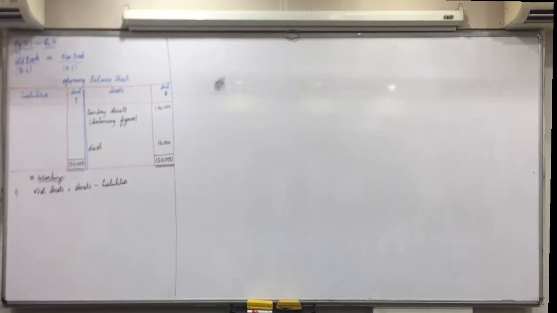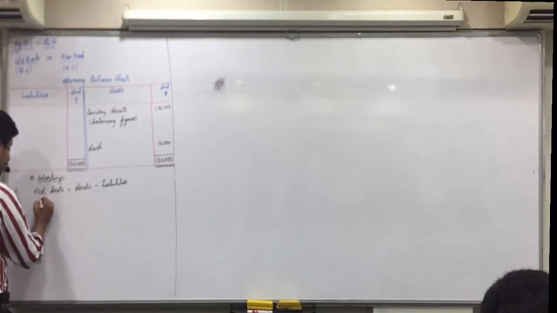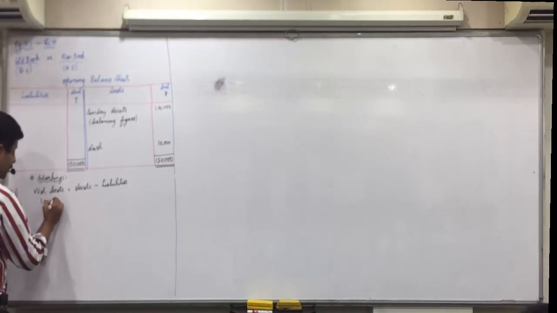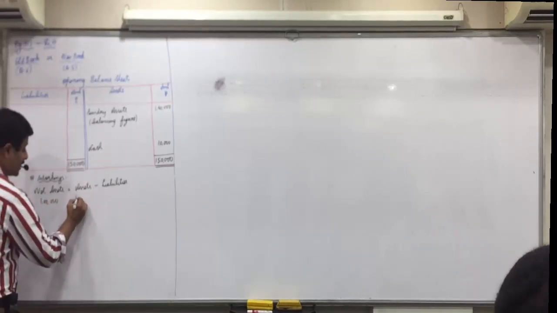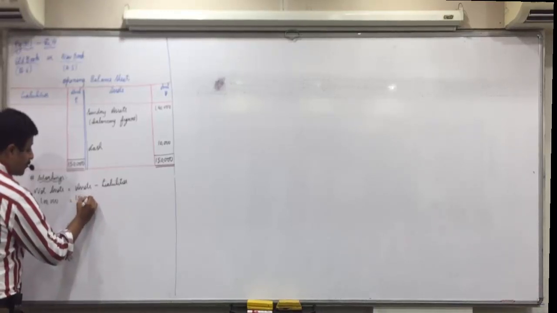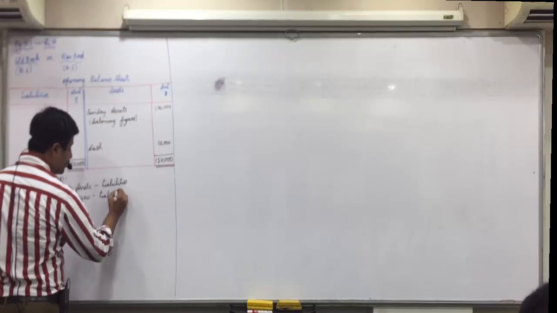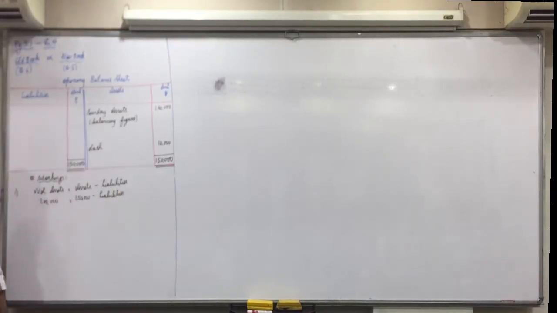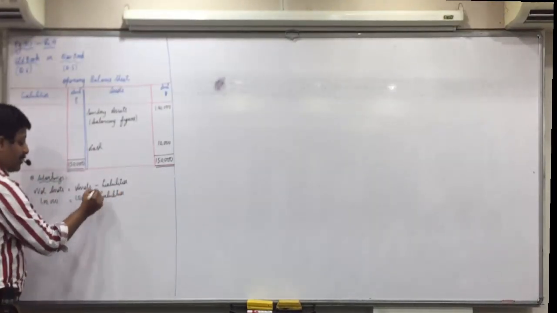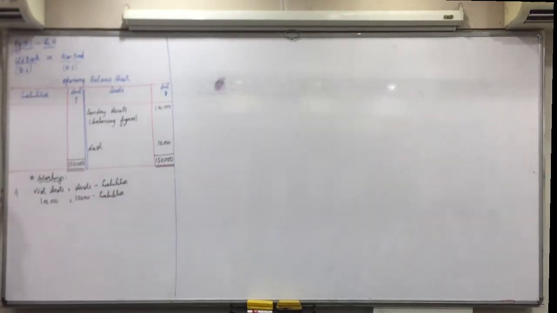Okay, net assets is equal to assets minus liabilities. Now what are net assets given? 1 lakh. So 1 lakh equals to assets are 1,50,000 minus liabilities. Do you understand this? How will we find liabilities now? So liabilities equal 1,50,000 upon 1 lakh.